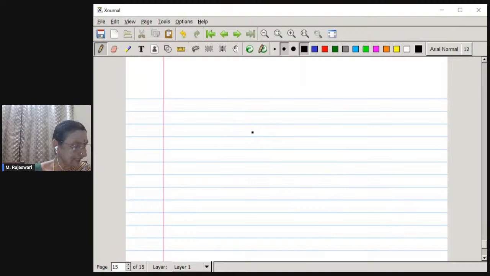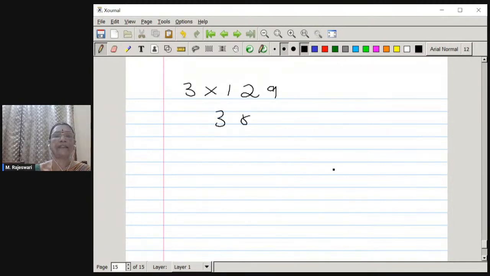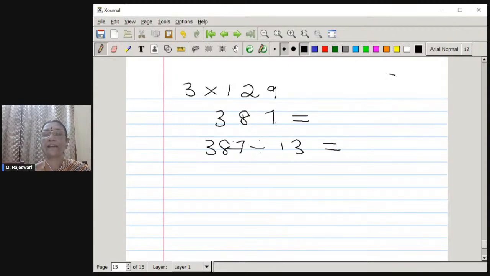Now, what is the remainder when 3 into 129 is divided by 13? This is a very ordinary step only: 387. So now we can find out 387 divided by 13. If you can do it by mind, okay.